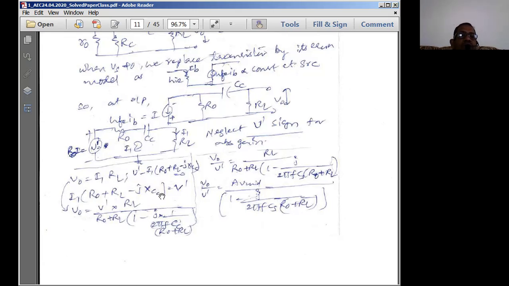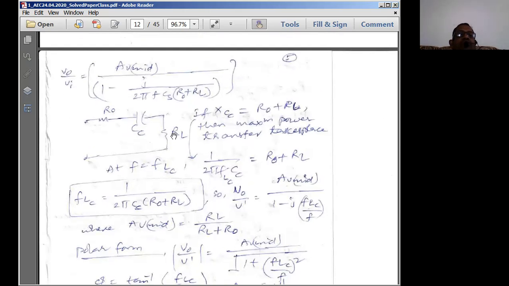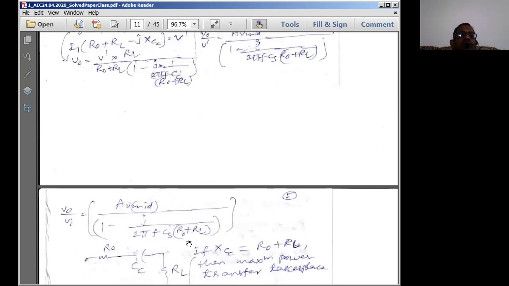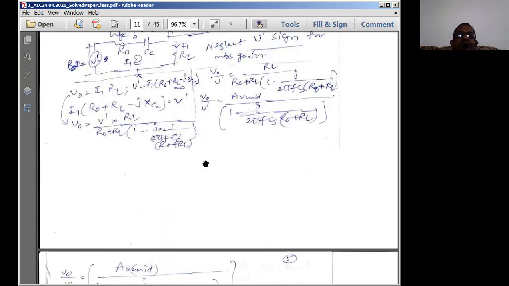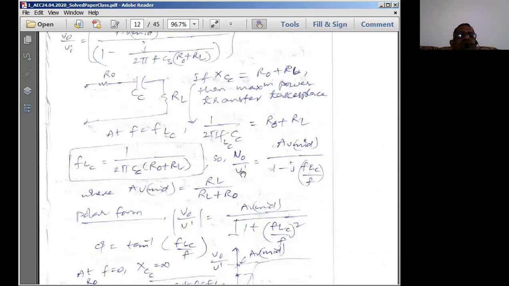We replace this CC with its equivalent reactance, 1 by 2 pi fC, into all this factor, and I can solve this equation similarly to before. After solving, I get AV midband divided by all this, where AV midband is as in the previous case.